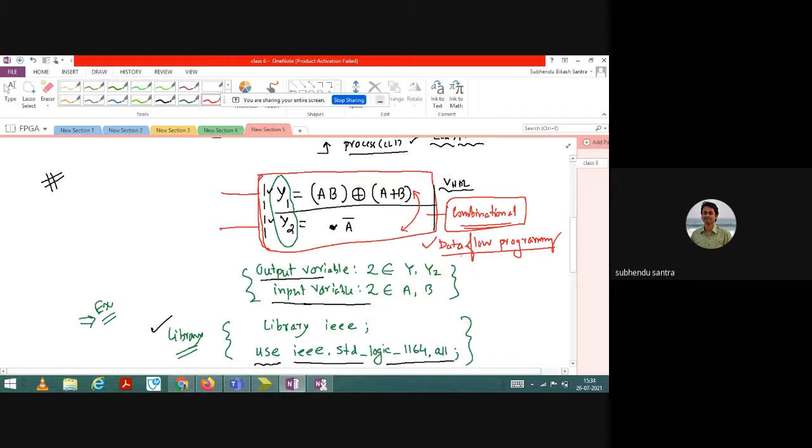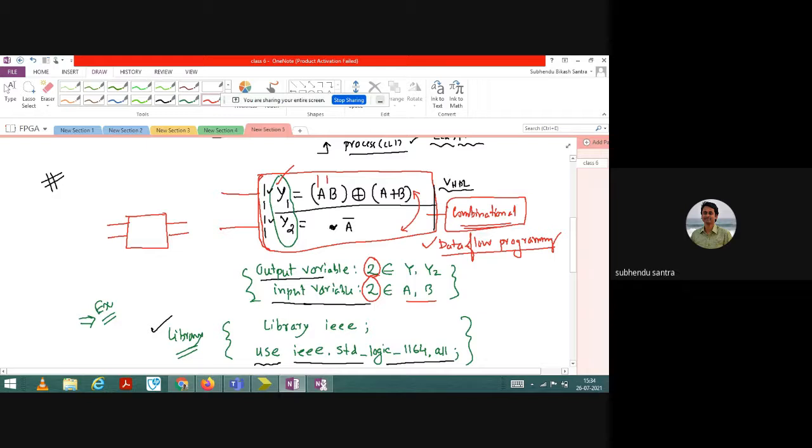Now the third point is how many inputs and outputs are required to execute it. You can see that you require y1 and y2, so two output variables are required, and in the input only A and B are there. So only two input variables are required, A and B. Whatever FPGA chip you select, either Spartan 3 or Spartan 6, we need to select two inputs and two outputs. That's it. And you need to write your VHDL program using the data flow programming model in the architecture. So that is the first part.